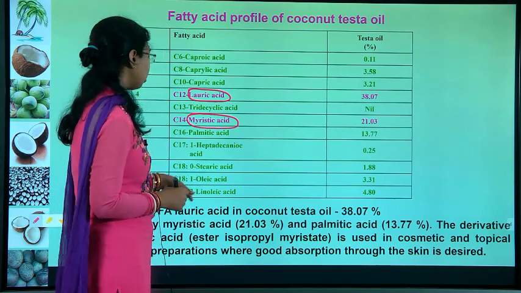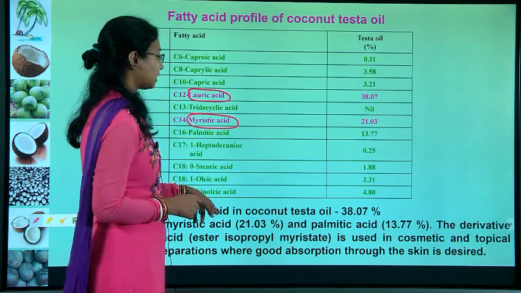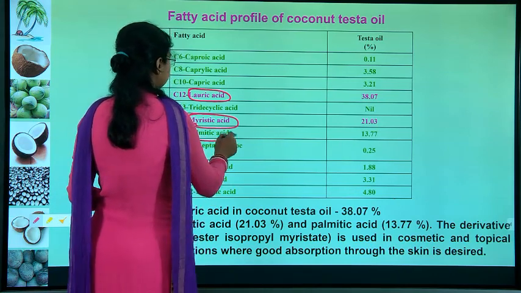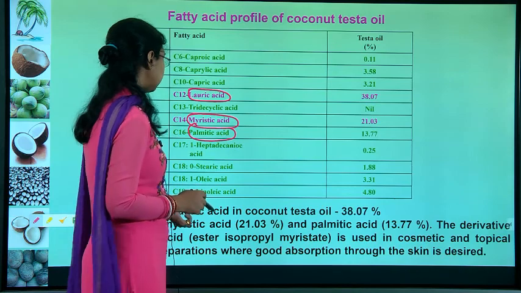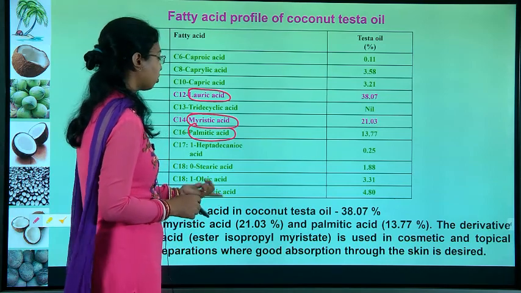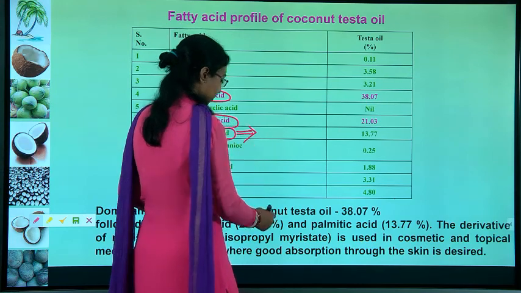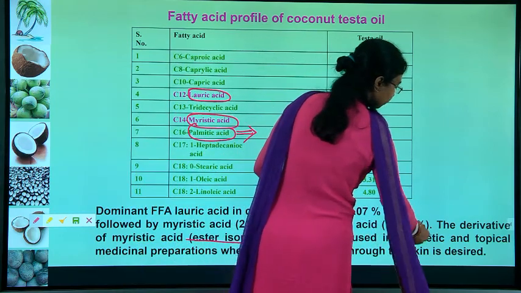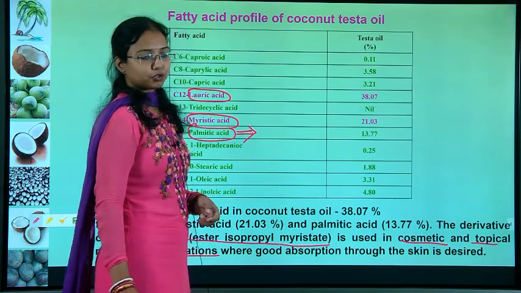The dominant FFA, lauric acid, in coconut testa oil is 38.07%, followed by myristic acid and palmitic acid. So, lauric acid, myristic acid and palmitic acid. The derivative of myristic acid, the ester profile, is used in cosmetic and topical medicine preparations where good absorption through the skin is desired. Because of this, myristic acid esters such as isopropyl myristate are used in cosmetic products and topical medicine preparations where good absorption is possible.